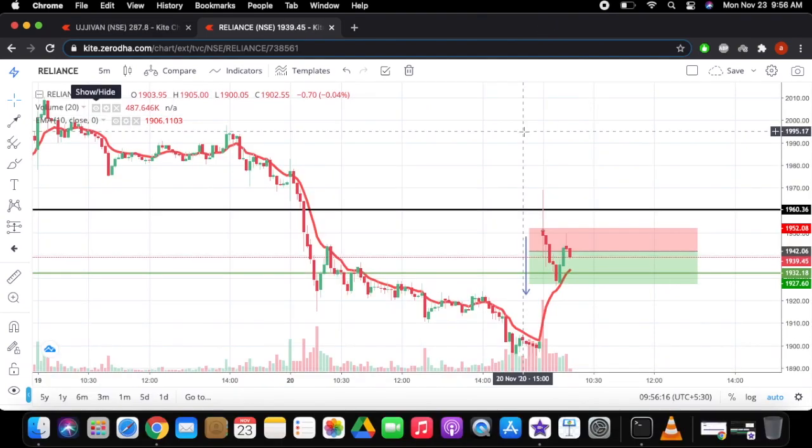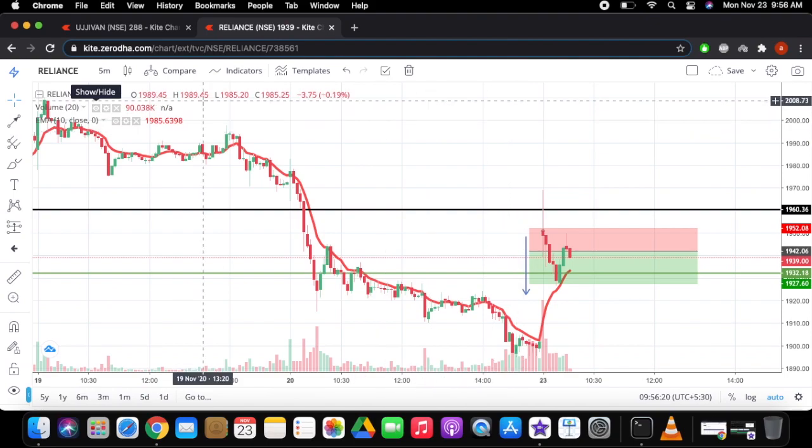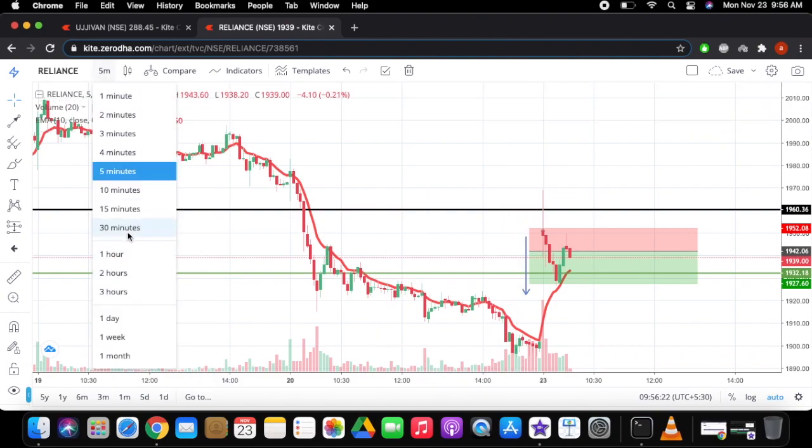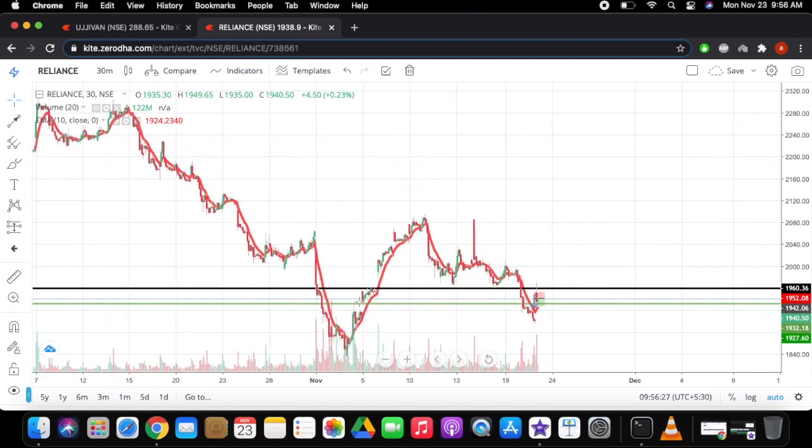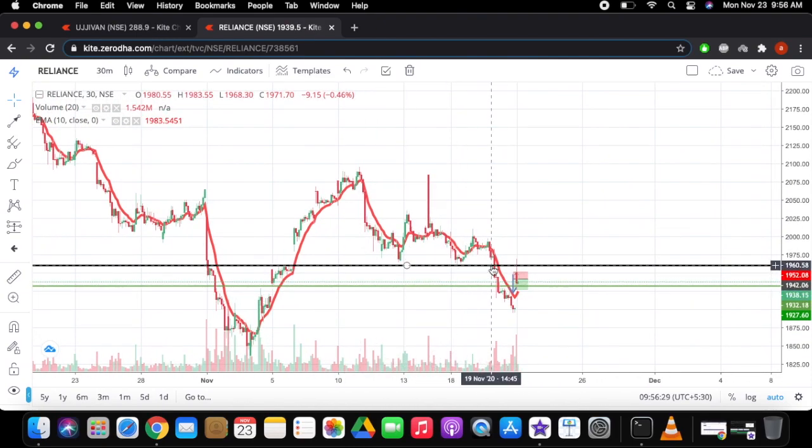This is the short explanation about the Reliance. Why did I make this trade? So first of all, let's go to the multi-time frame analysis. That's what I usually do. If you go to the multi-time frame analysis, you will be able to find that this particular level over here has been retested many times.